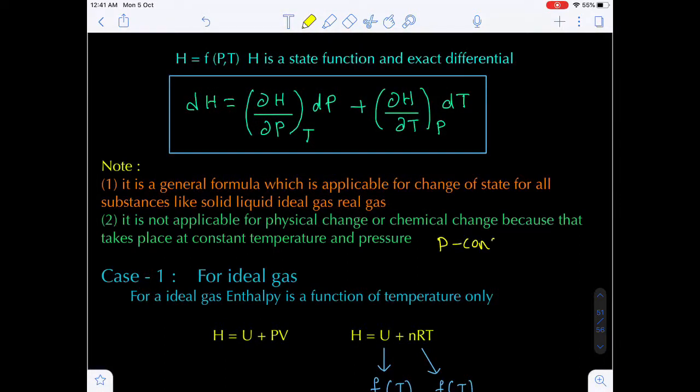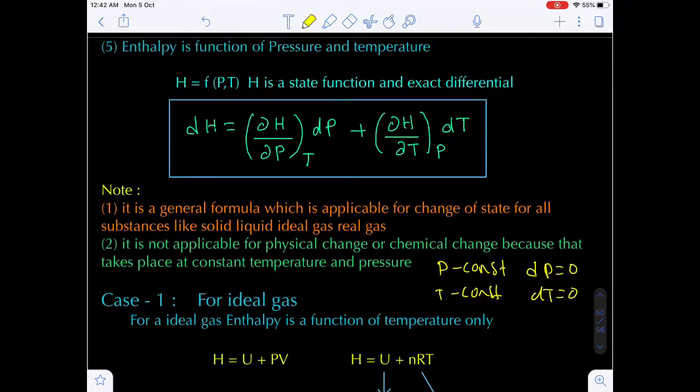Because where pressure is constant, that means delta P is equal to 0. Temperature is constant, that means delta T is 0. If delta P and delta T are 0, all these terms will be 0, then delta H will be equal to 0. That means in any process, for a given reaction, definitely heat energy exchanges. Otherwise, without heat energy exchange, even a physical process or a chemical process cannot occur.